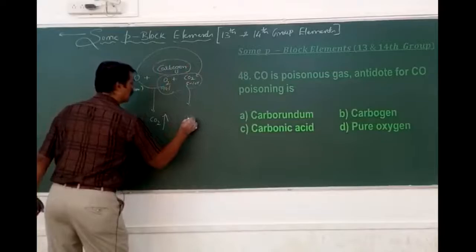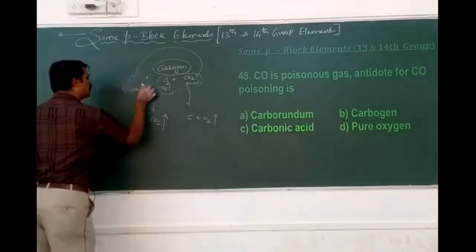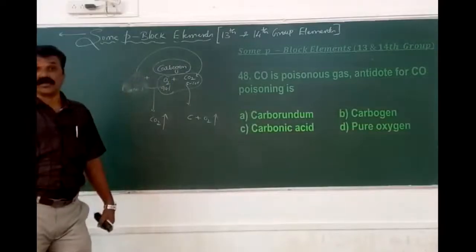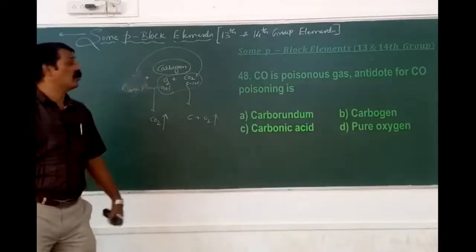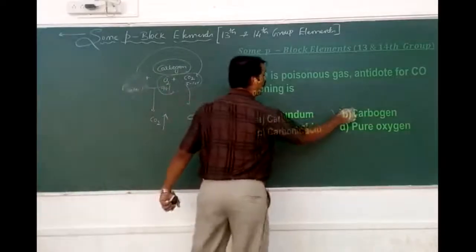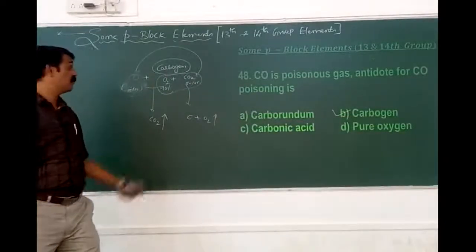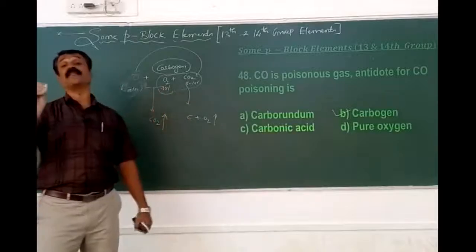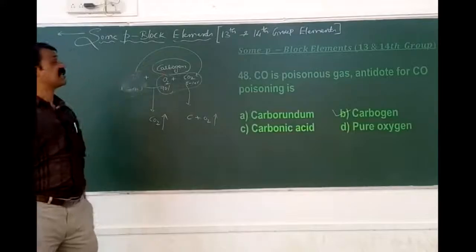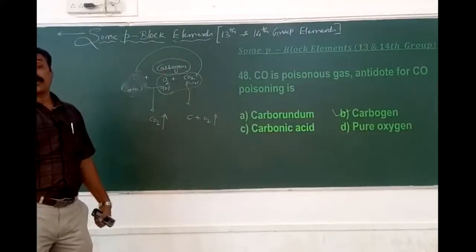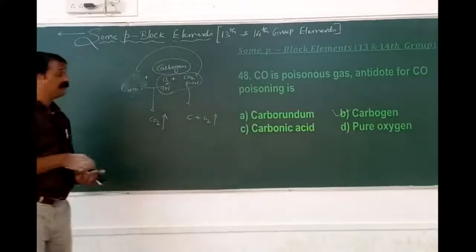What happens when carbon monoxide combines with this? It forms carbon dioxide. Means we are removing the majority of the carbon monoxide, which makes the poisoning nature. Therefore, the antidote for carbon monoxide poisoning is due to the addition of carbogen. What is carbogen? A mixture of oxygen and carbon dioxide, usually 90% oxygen and nearly 5 to 10% carbon dioxide. That is the best example for the removal of carbon monoxide poisoning, called the antidote for carbon monoxide. Okay, so it is the B.